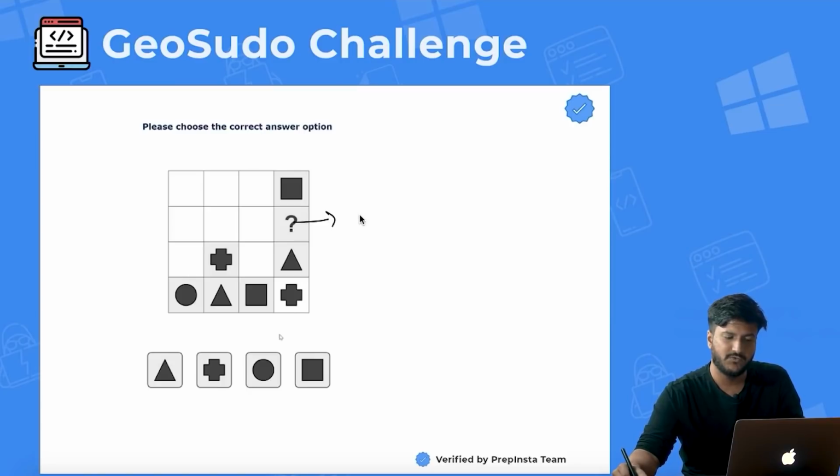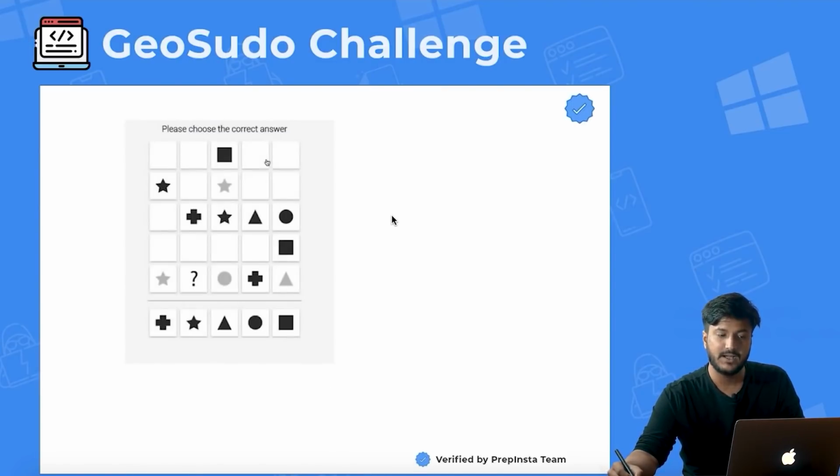Our main job was to find the answer. Maybe there is no proper answer for the whole grid because there are not enough hints, but there would at least be enough hints for you to find the question mark. So this is easy: circle, that's it, it should take you ideally 1 second. Now again, this may get difficult in further cases.